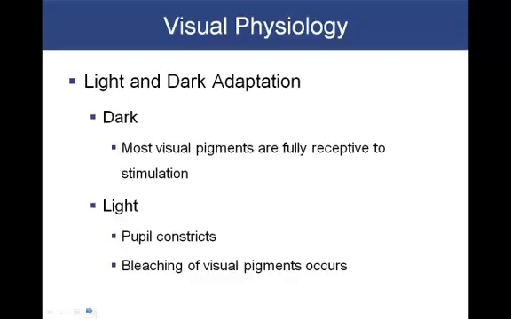So as light hits your photopigments, we have bleaching, and that ultimately is going to decrease the sensitivity. Eventually, the rate of bleaching is balanced by the rate at which the visual pigments are being reformed. And this condition is the light adapted state.